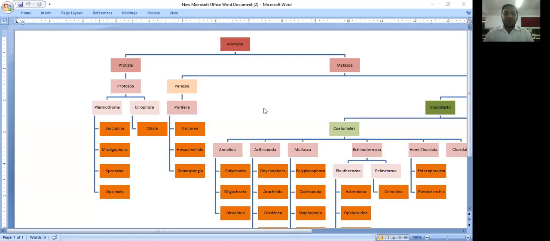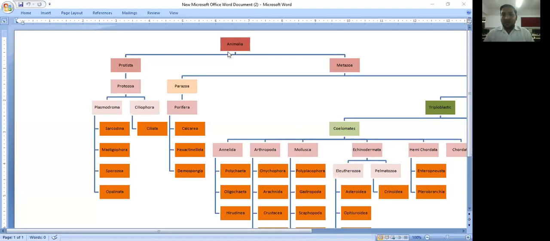This is the topic from semester 3, unit number 1. This is a 5-mark important question. The organisms that have characteristics like an animal are placed under the animal kingdom.